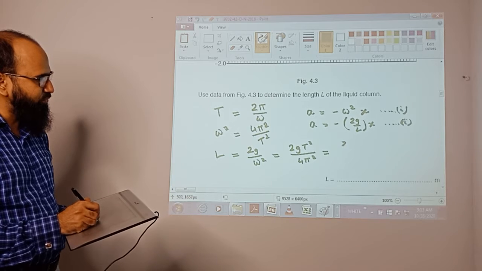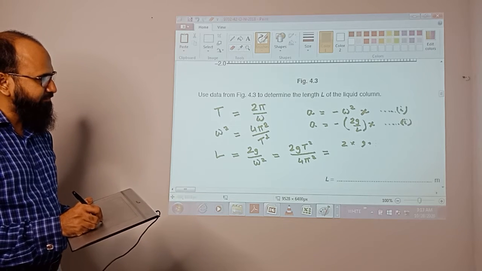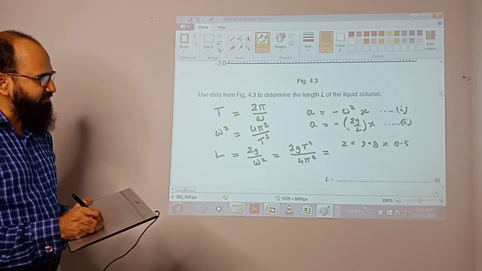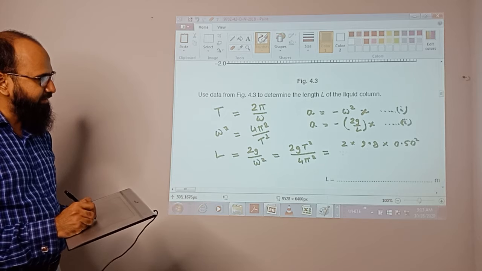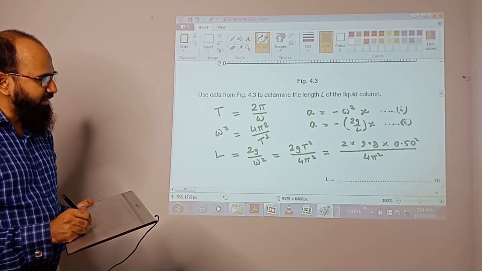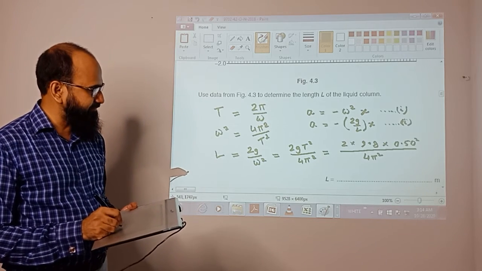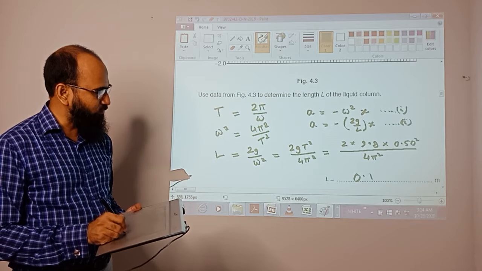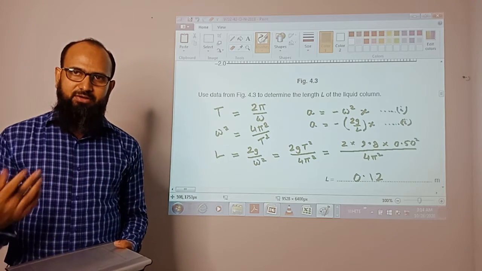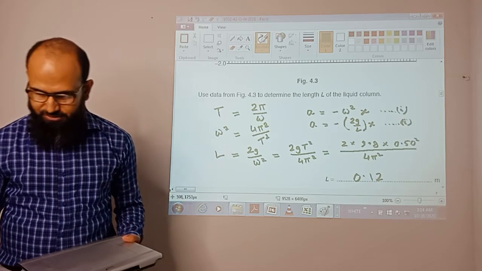Put the value 2 into 9.8 into 0.50 whole square divided by 4 pi square. You will get the length is approximately 0.12 meter. So this is the part where you can compare the simple harmonic motion equations.